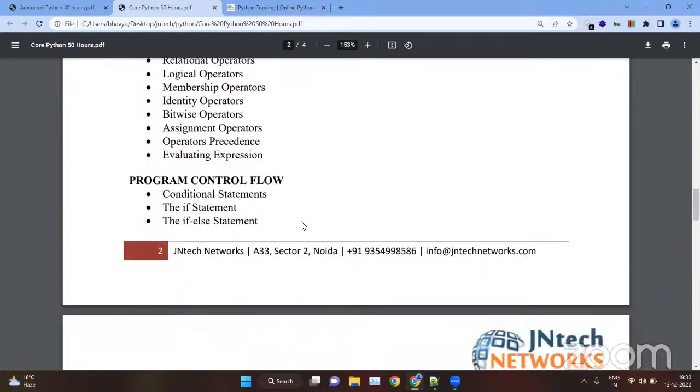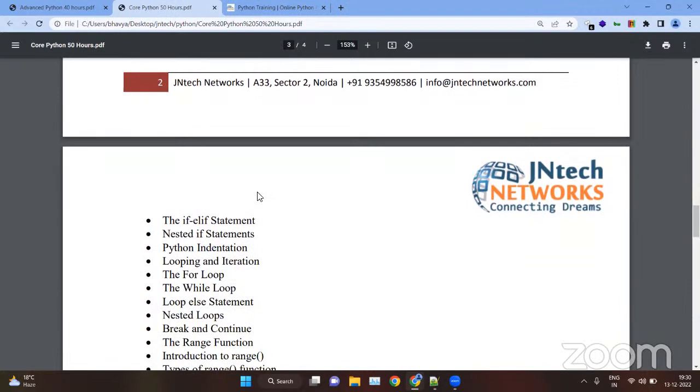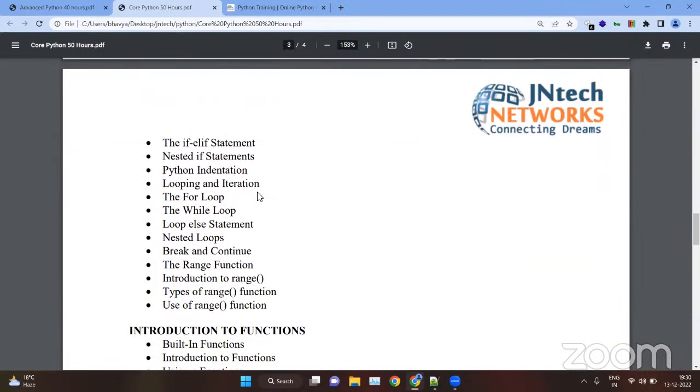After that, we will see the program control flow. Control flow means that in this session we have two types of statements. We have the if statement, the conditionals, and then we have the loops. Inside control flow, we will see the if-else statement, and we will see loops like the for loop and while loop. And then we will see the break statement, the continue statement, and the pass statement, which we can use inside loops. We will also see the nested if statement, nested loops, etc.